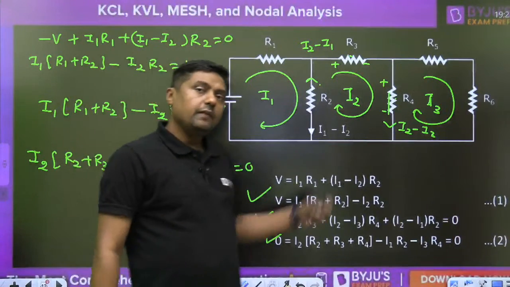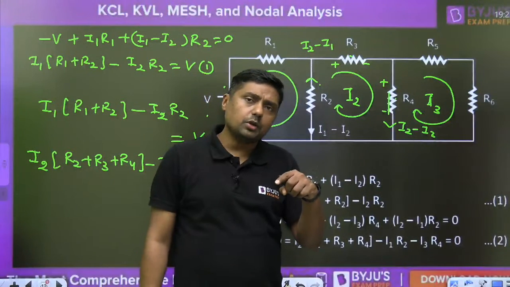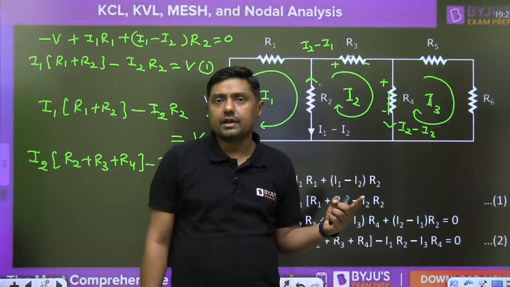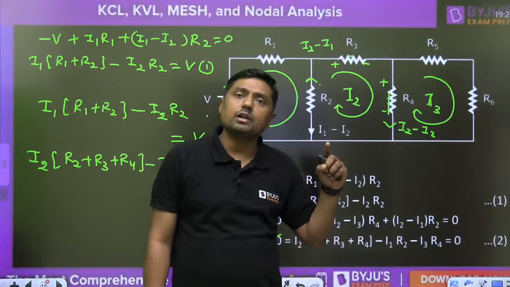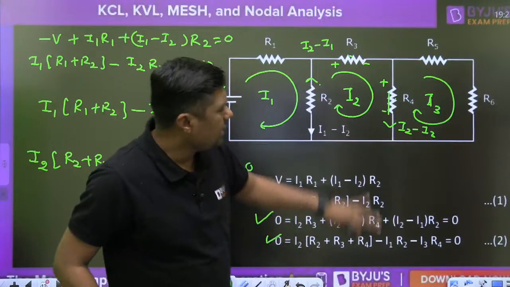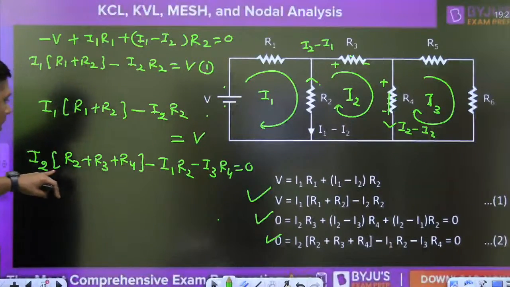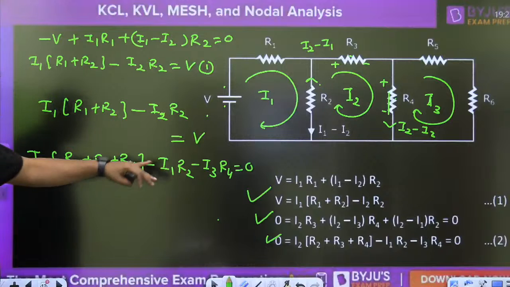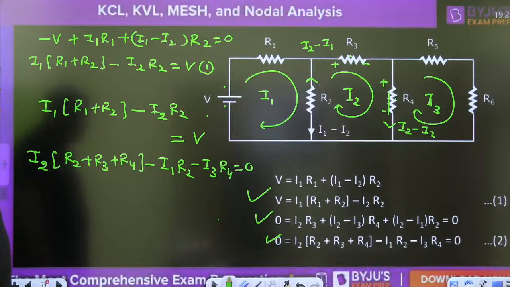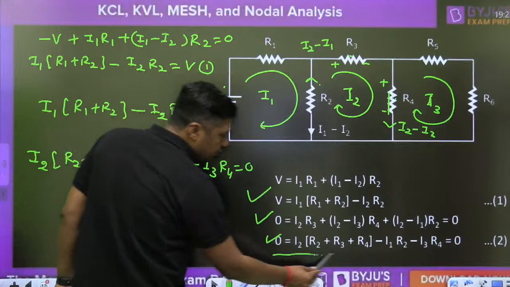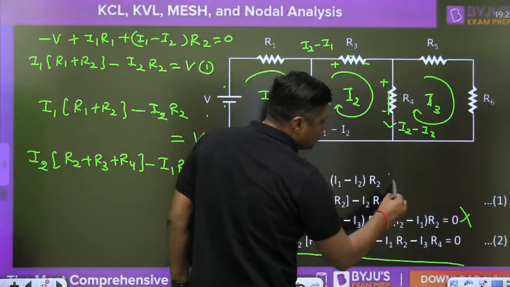So 0. If the current enters through the positive terminal of the battery, it will be negative on the right hand side. If it enters into the negative terminal, it will be positive. So that is the case. So please watch this equation. By the direct inspection method, you can directly write. You will get this equation directly. No need to write this equation. No need to write this.